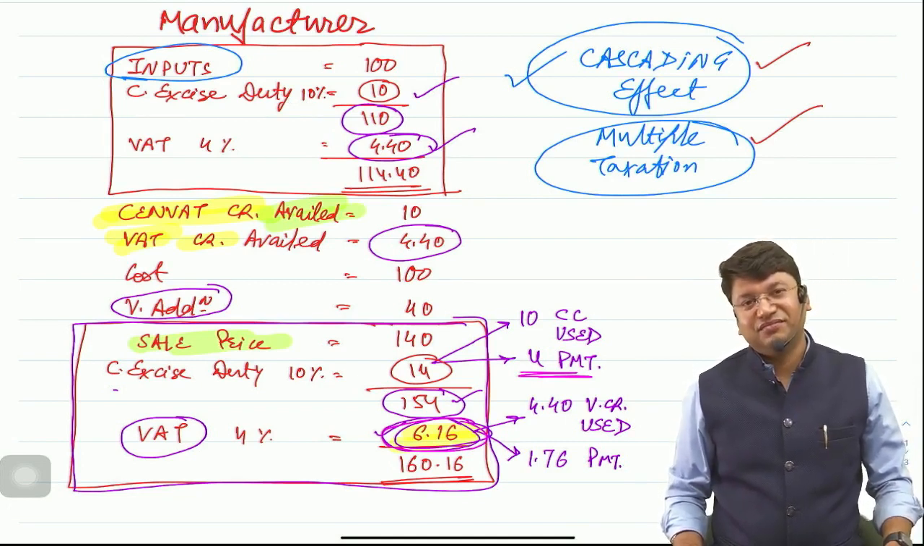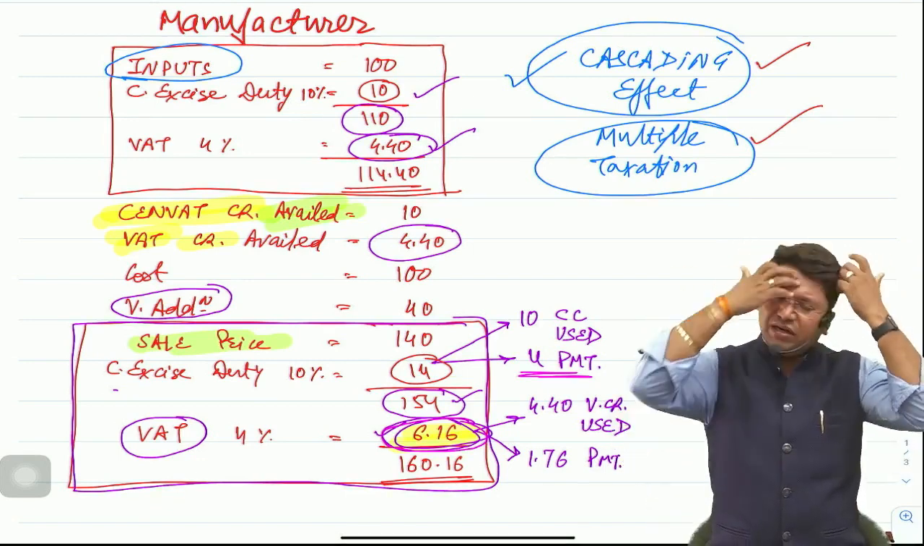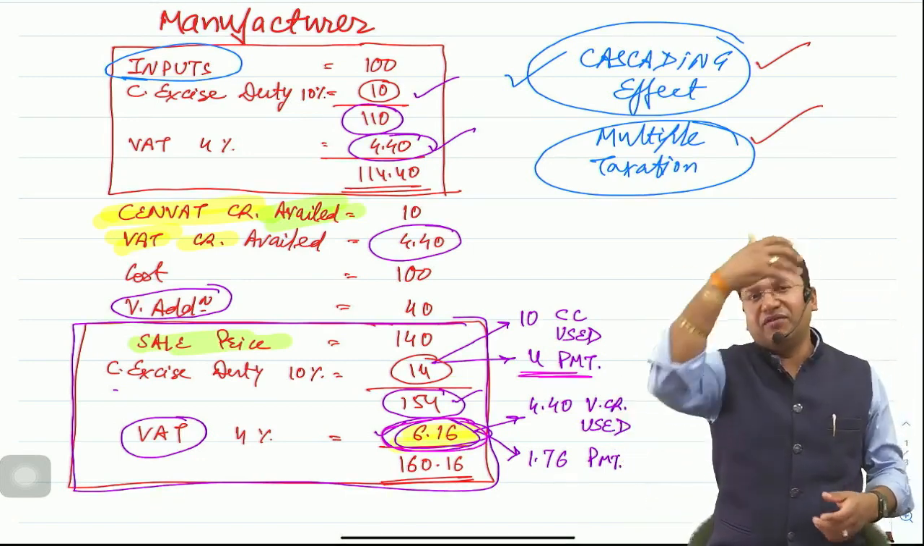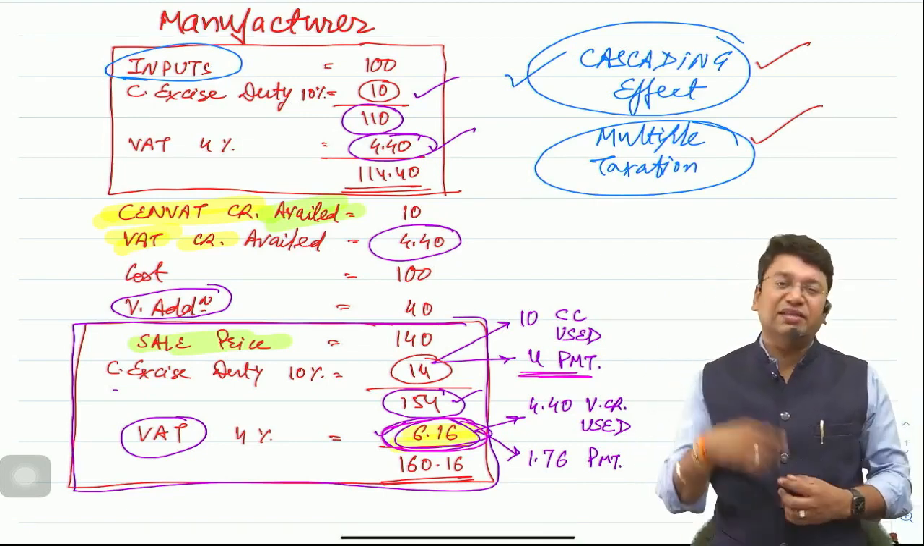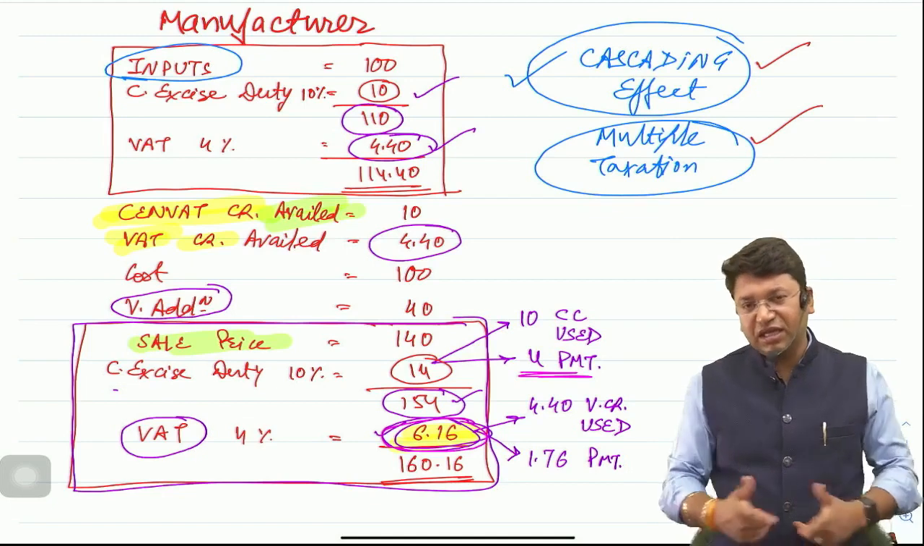VAT is the revenue of state government, SENVAT is the revenue of central government. Clear? We can't use it interchangeably because both are two different governments. Clear? Done.